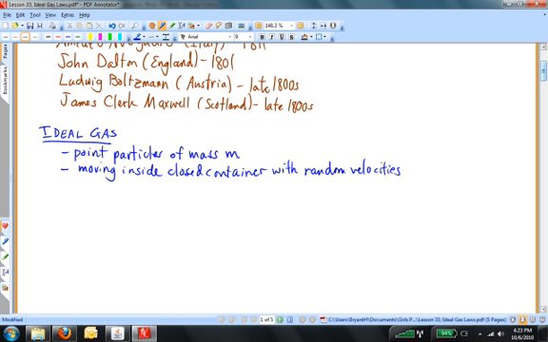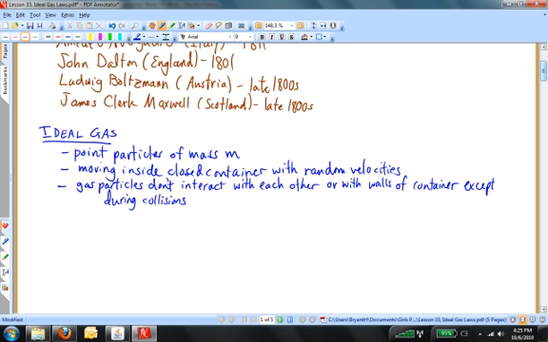These point particles don't interact with each other or interact with the walls of the container unless they actually physically bump into each other. What we mean by this is that there is no potential energy term that we're going to have to deal with when the gas particles are moving around. The only kind of energy that the particles will have will be kinetic energy. And whenever the gas particles collide with something, they're going to be completely elastic collisions. Whether they're with each other or whether they are with the walls of the container, all the collisions are completely elastic, which means that linear momentum is conserved and kinetic energy is conserved.